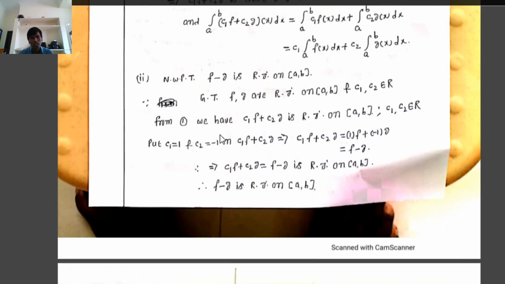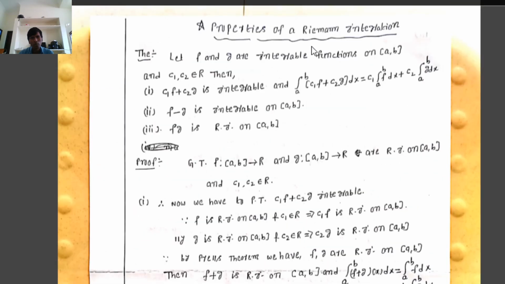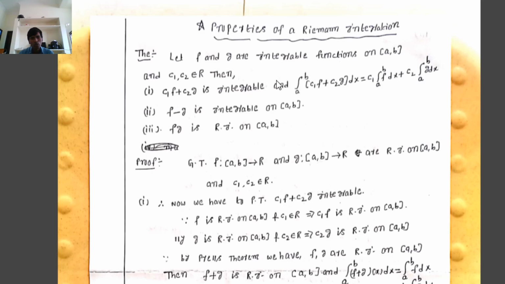Hence proved the theorem. Where you have f, g Riemann integrable and c1, c2 belong to R, then first, c1 f plus c2 g is also integrable and satisfies the condition. Next, second, f minus g is integrable, and third, fg is also Riemann integrable.